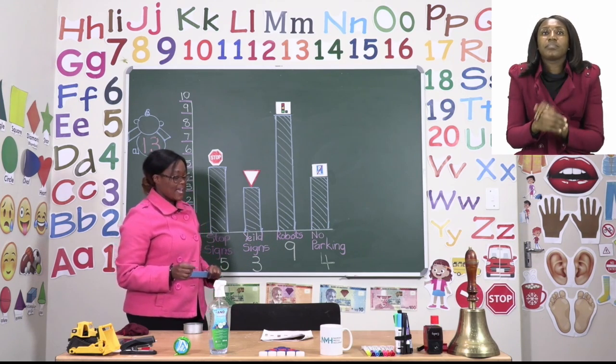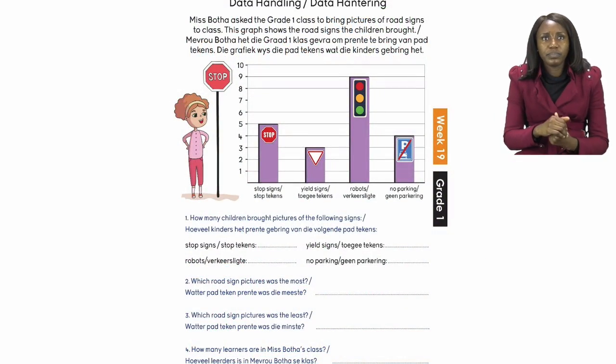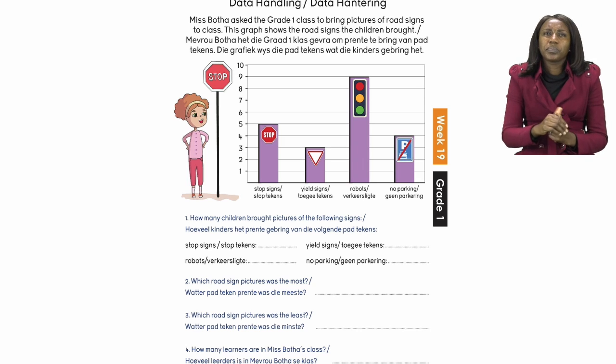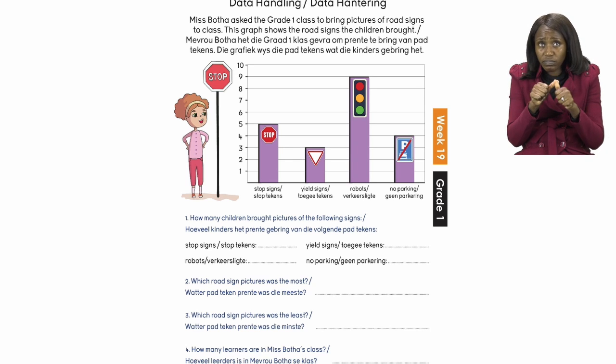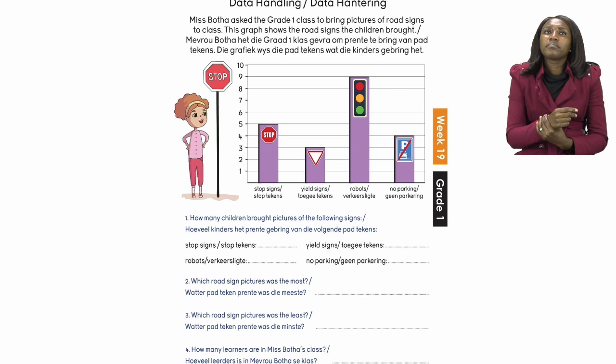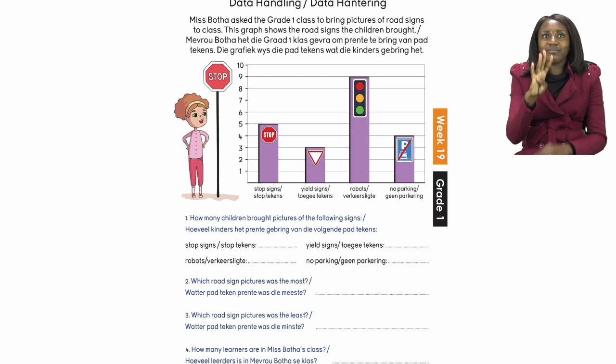Let's now take a look at number 3. Number 3 says, which road sign pictures were the least? Now remember, boys and girls, the word least means the smallest or the fewest. So we have to go back into our graph and check. That is going to be for you to do. Number 4 is also for you to do.